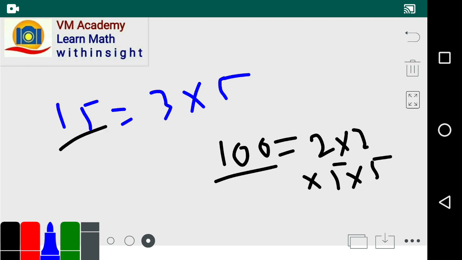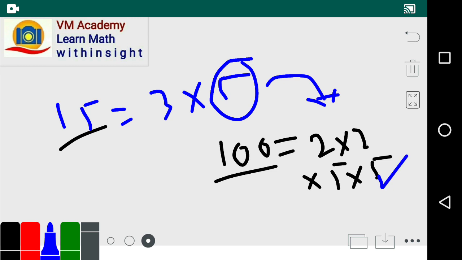For that, 100 should contain at least one 5, and there is at least one 5, but it should also contain at least one 3 as a factor. Here 3 is not a factor, so 100 is not perfectly divisible by 15, friends.